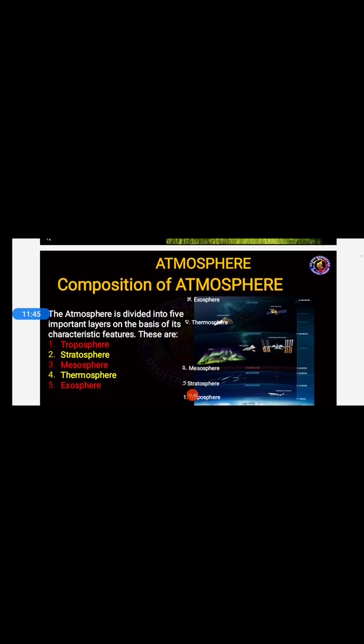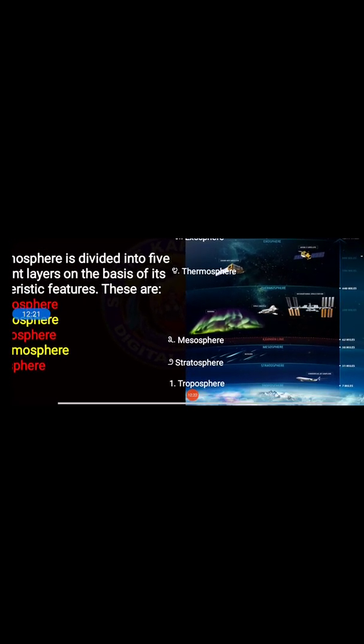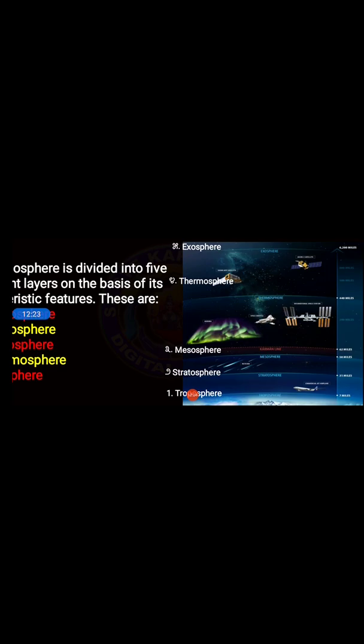Next we have that the atmosphere is divided into 5 important layers on the basis of its characteristics or features. On the basis of characteristics and their features, students, atmosphere is divided into how many parts? 5 parts. They are troposphere, stratosphere, mesosphere, thermosphere, exosphere. These are the 5 layers of atmosphere.